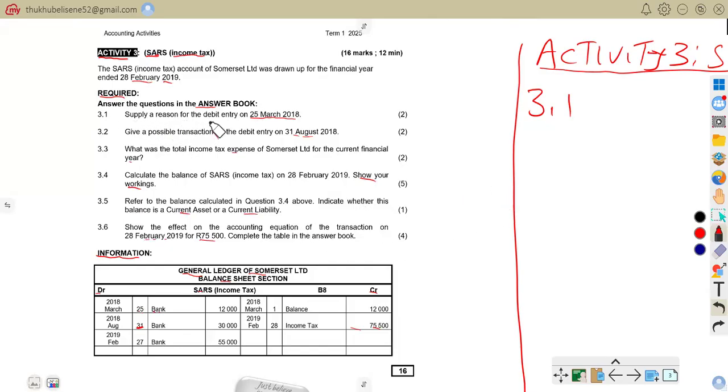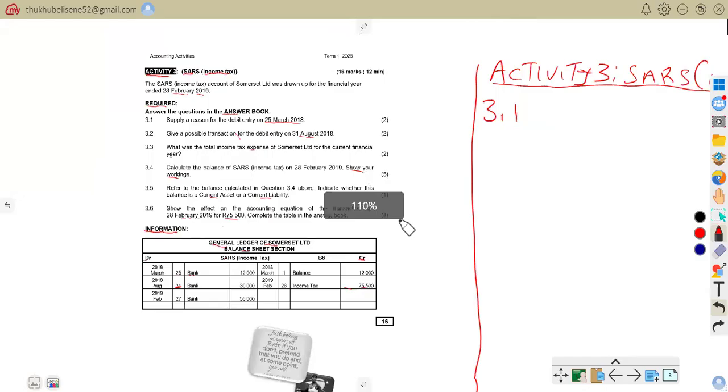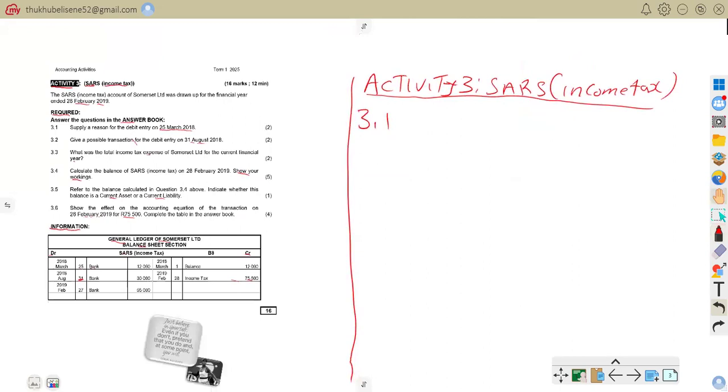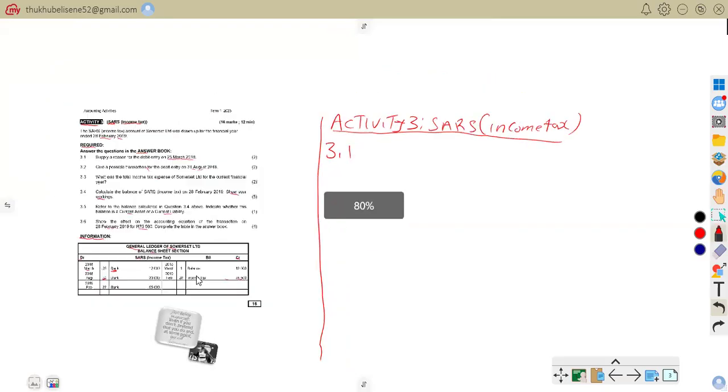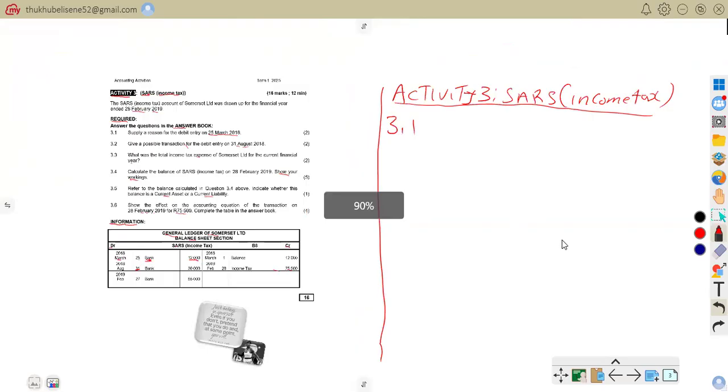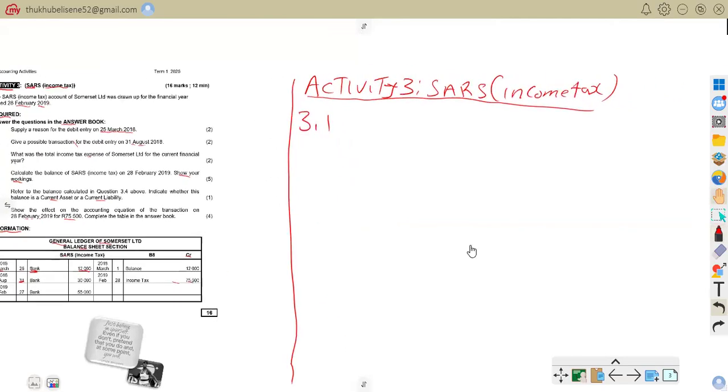3.1, where we are to supply the reason for the debit entry on the 25 March 2018, sorry. So we have to give the reason for that. The debit entry on the 25 March is this one. Hope you can see it. Here is the debit entry on 25 March of 12,000. So now we want to know what the reason is. We have to supply the reason.